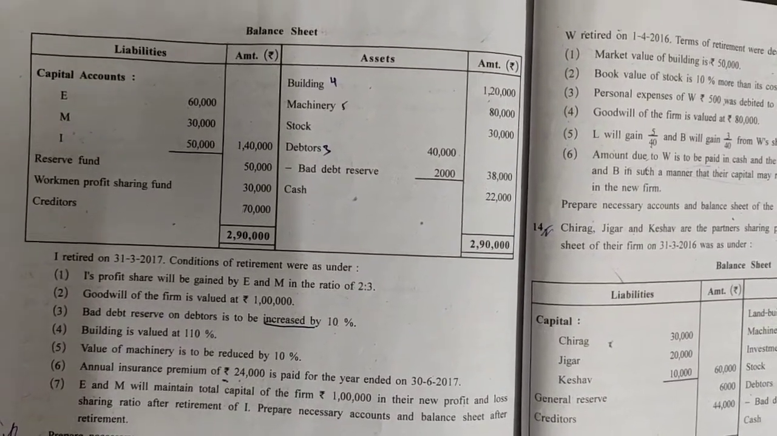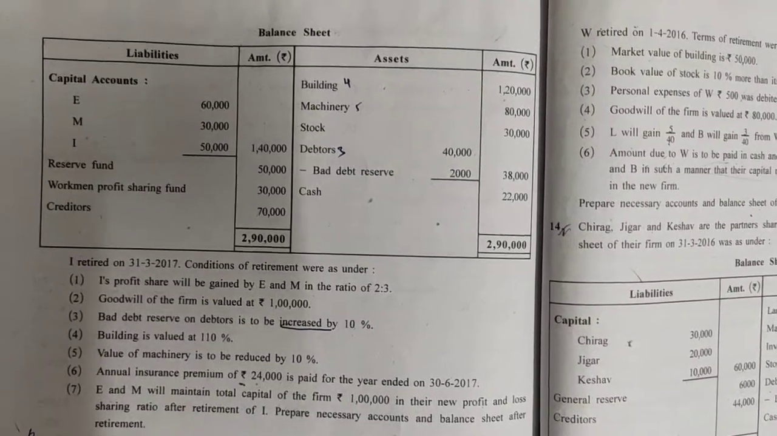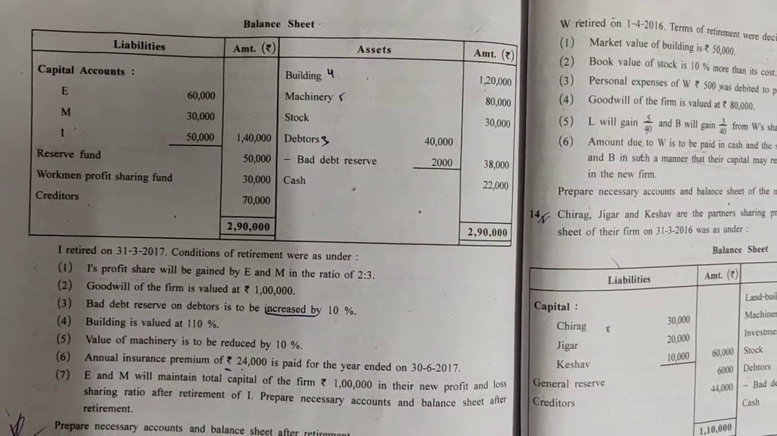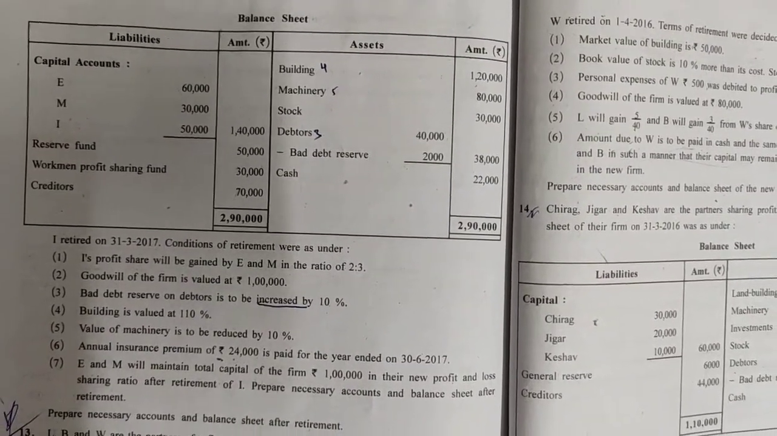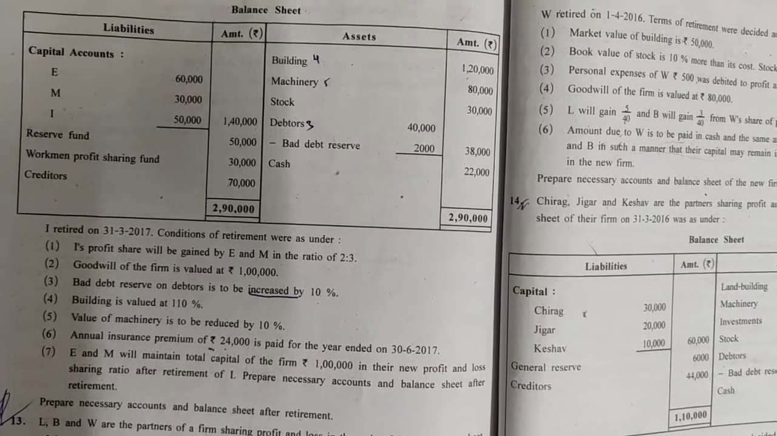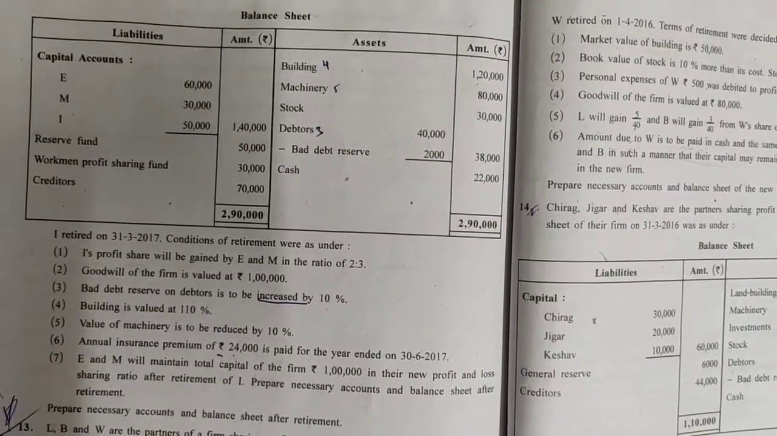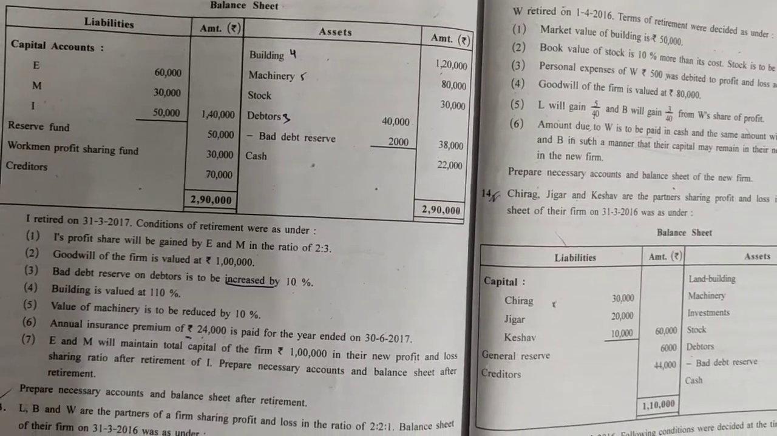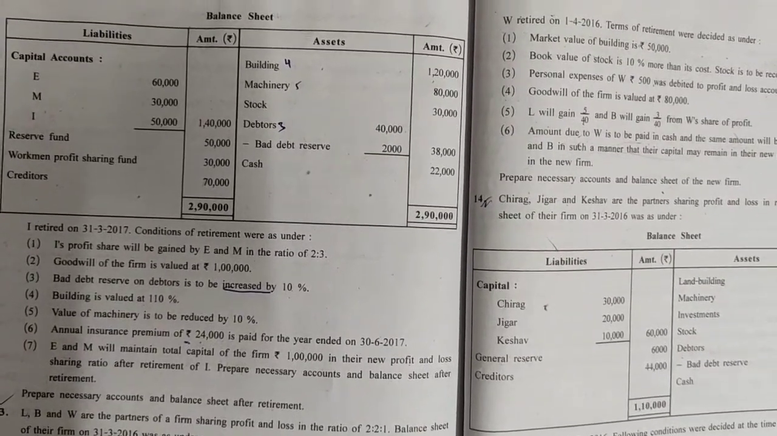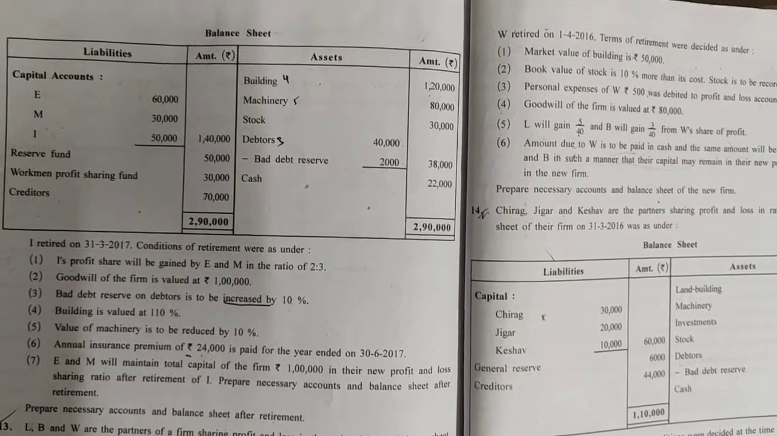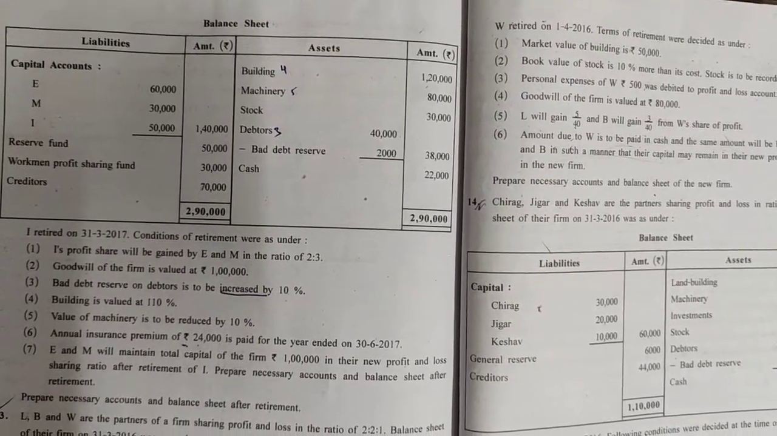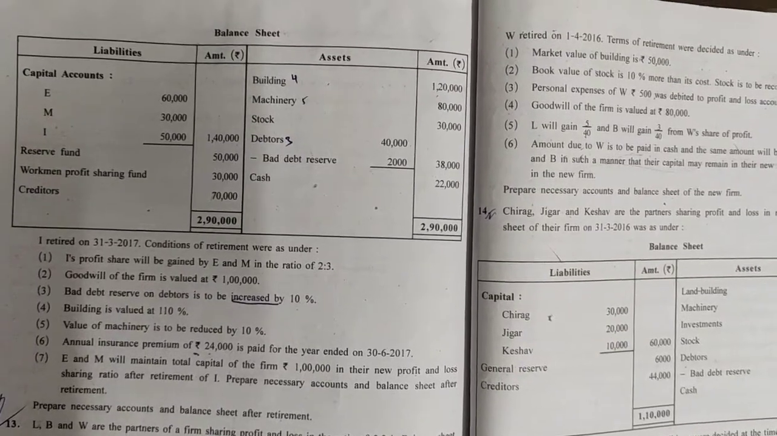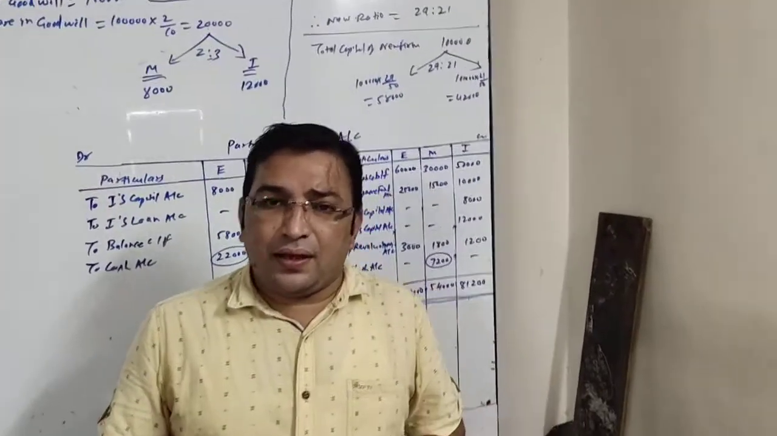And then annual insurance premium of rupees 24,000 is paid for the year ended on 31/3/2017. So the separate effect will be given for this. Then E and M will maintain their capital of the firm at rupees 1 lakh in their new profit and loss sharing ratio after retirement of I. Prepare necessary accounts and balance sheet after retirement. It is mentioned two times. Okay, so we will be making accounts accordingly.